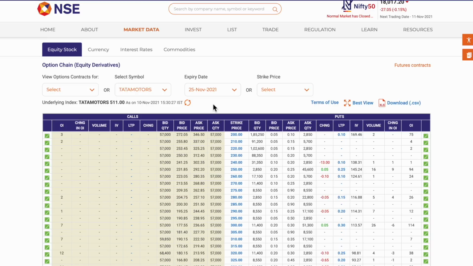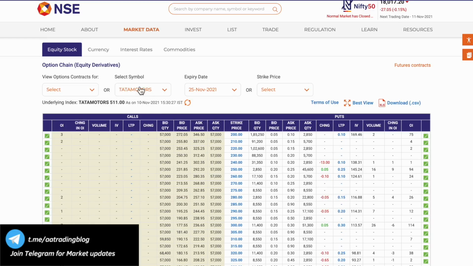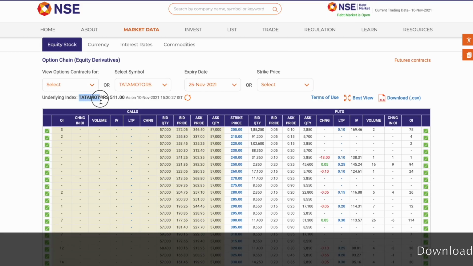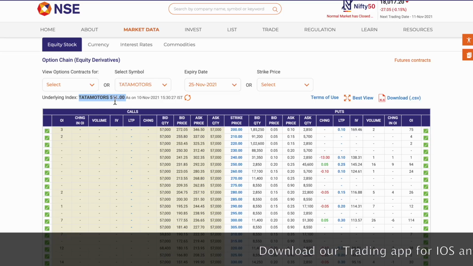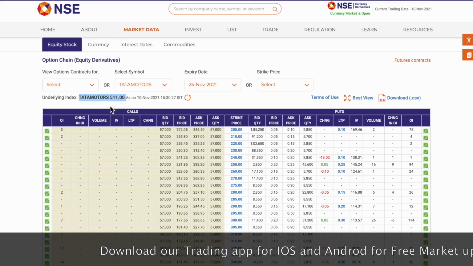Traders, what you're seeing right now is the option chain data of Tata Motors with the expiry date of 25th November. That is, the last Thursday of the month is the expiry. If you see here, the current trading price of Tata Motors is 511 rupees. Now, exactly at that price, I cannot trade in Tata Motors. Then at what level can I trade?